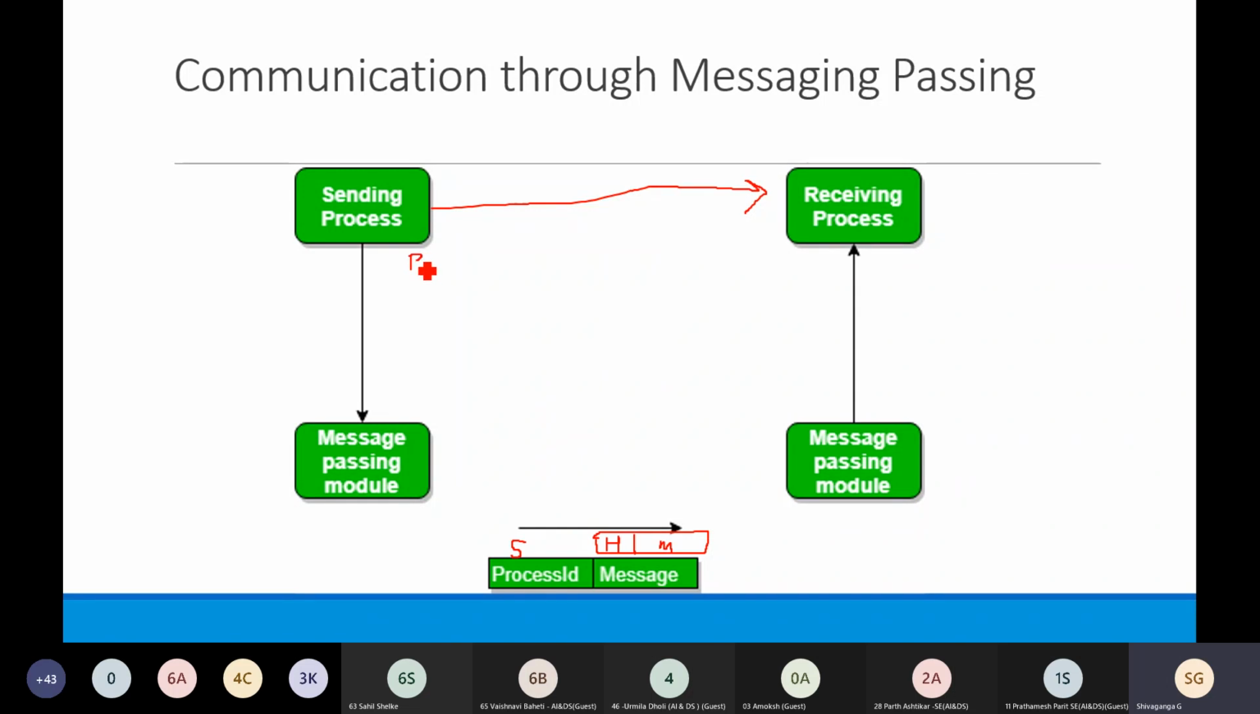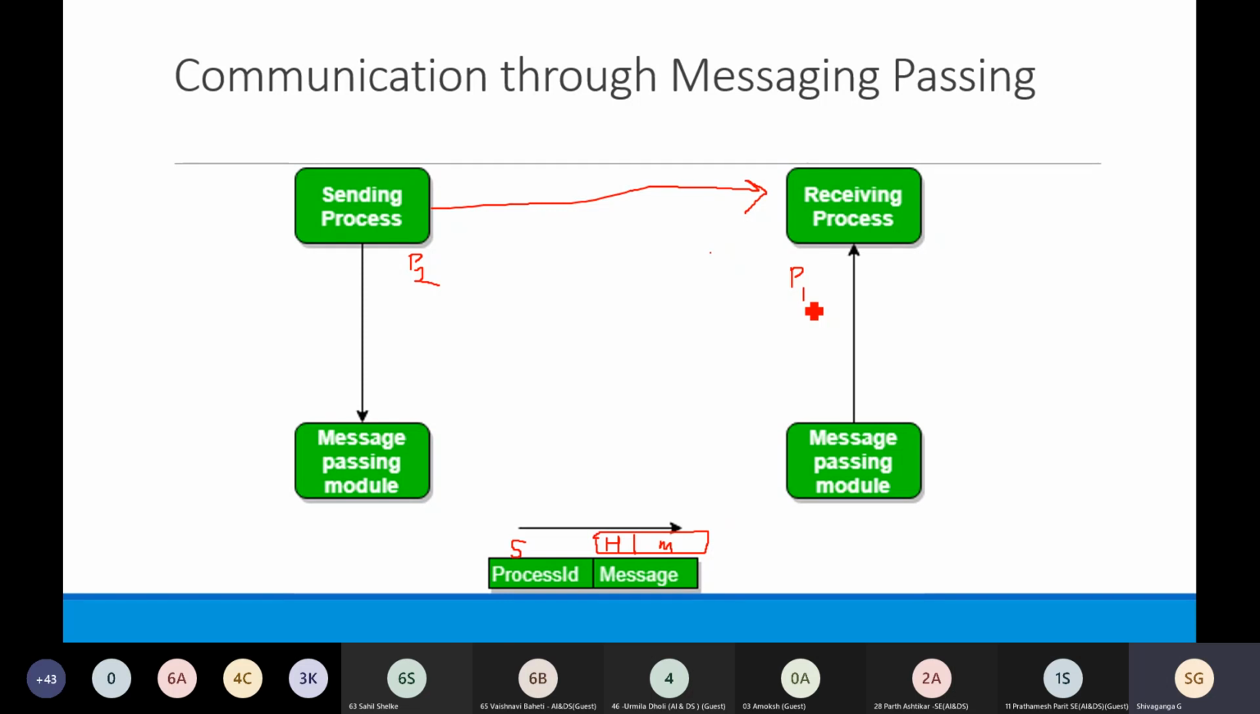Now in reply to this, process P2 will create its own message, where the sender will be P2 and the receiver will be P1. Previously the sender was P1. So in this way communication will happen between process P1 and P2 by sending messages, and these messages can be of fixed size or variable size.